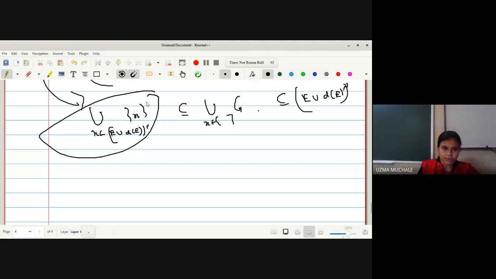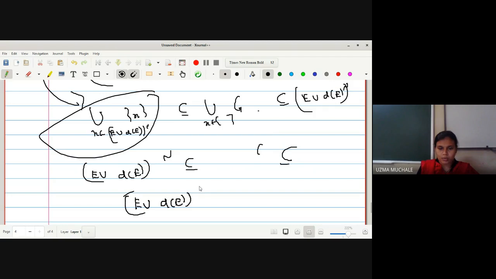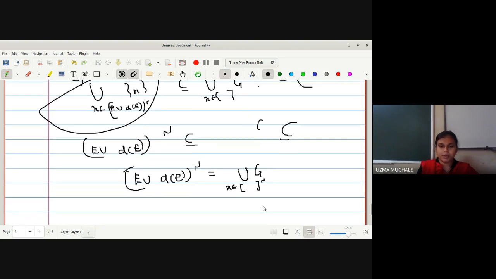So I can write this as E union derived set of E, its complement, which is contained in this set, which is contained in this. So hence we have proved A is a subset of B, B is a subset of A. So hence we can write E union derived set of E, its complement is equal to union of all G such that x is a member of E union derived set of E, its complement.